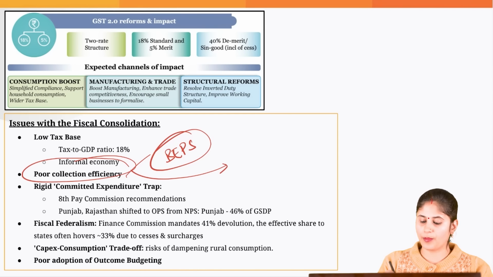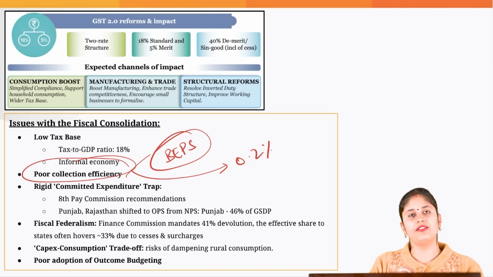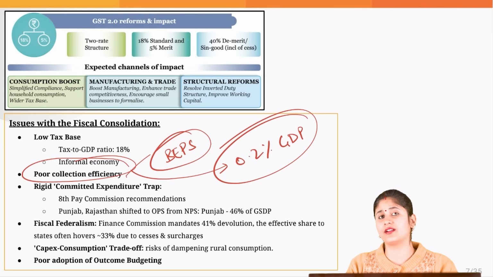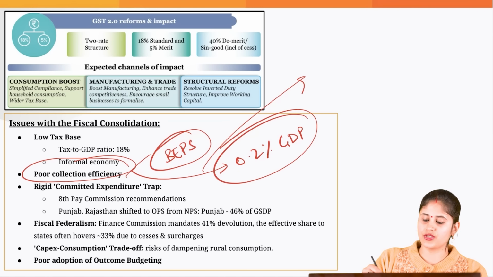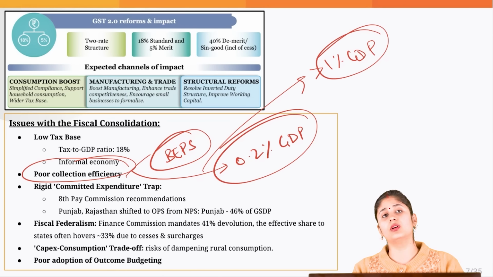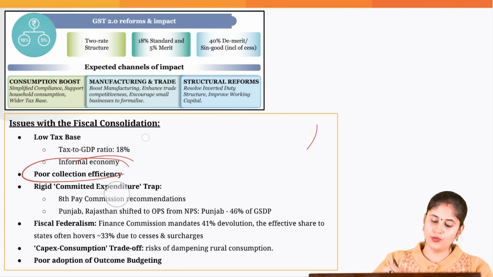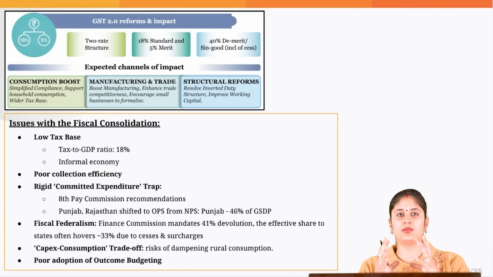And if you go by the property tax collection in India, it is merely roughly 0.2% of our GDP. It is on account of the lack of land records. And when you look at the OECD countries, therein the property tax is more than 1% of their GDP. This is the data given by the World Bank itself. So that is another problem. The first few problems are basically related to tax mobilization. The government is not able to get more tax.